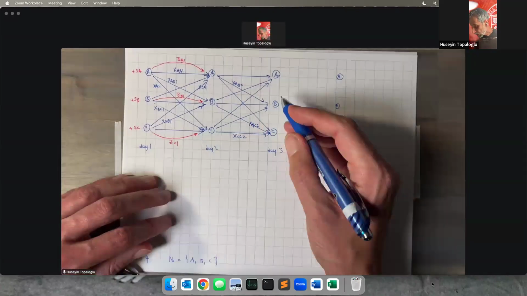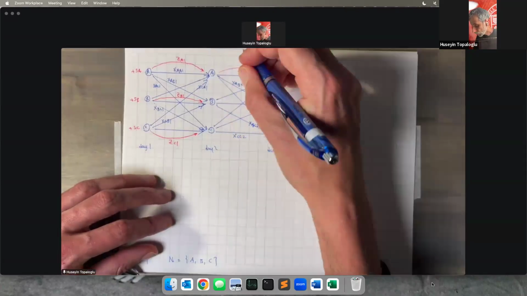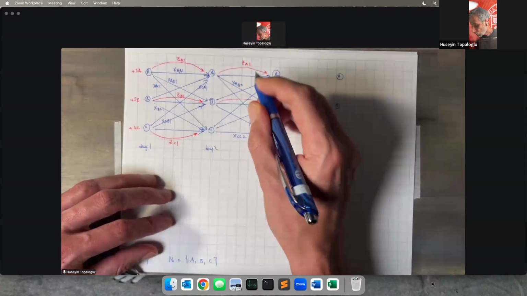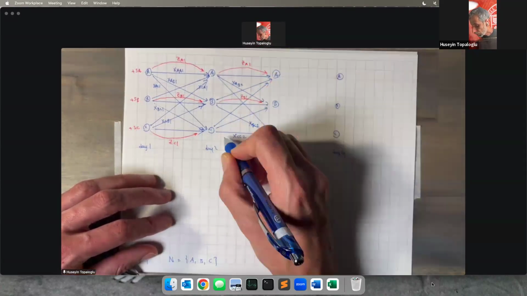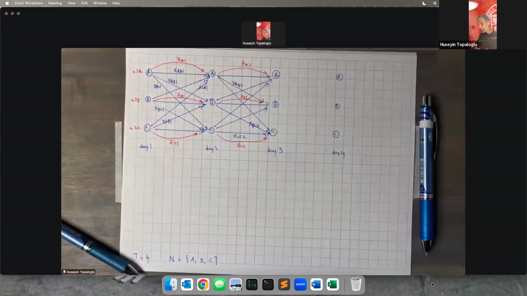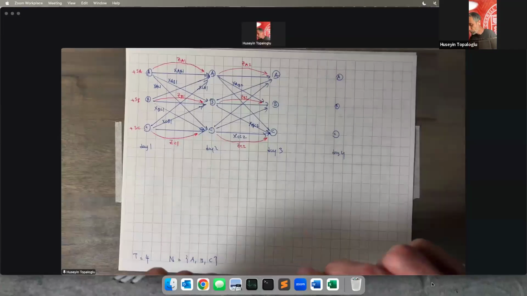And likewise, on day 2, I can sit idle in each node. So I can sit idle at location A on day 2. I can sit idle in location B on day 2. And I can sit idle in location C on day 2. Let's put our movements for day 3.